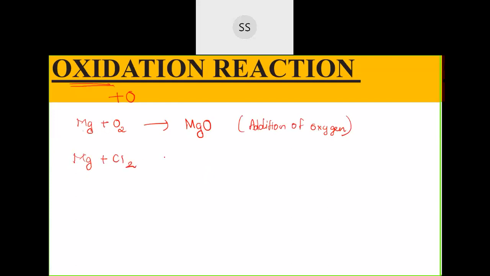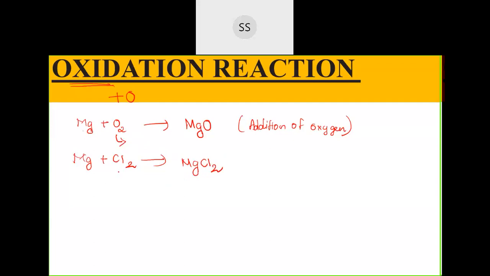Okay, so here magnesium combines with chlorine, giving you magnesium chloride, MgCl2. Now what type of reaction will this be called? You can understand this by, see, oxygen is a more electronegative element. So anytime you add oxygen to any positive element, that will be called oxidation. Fine.